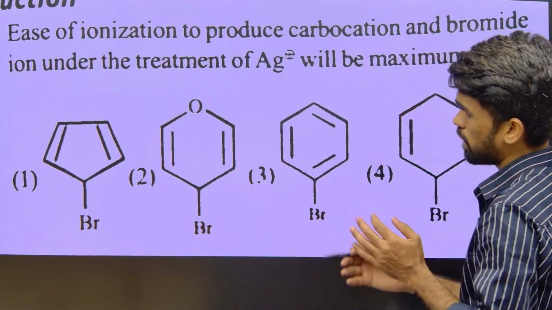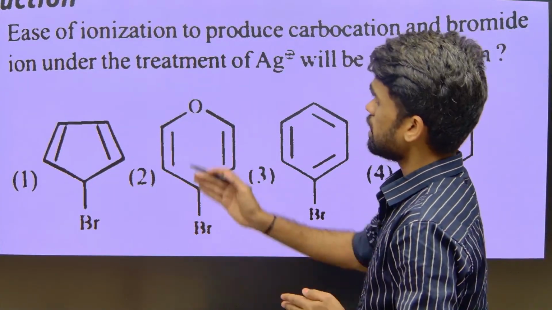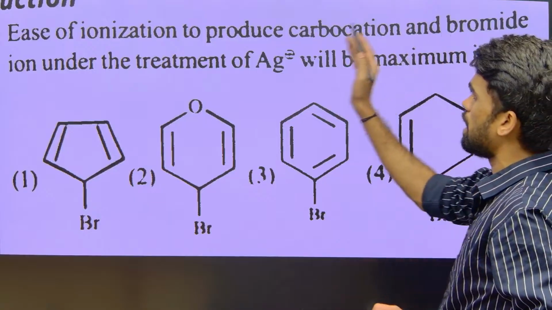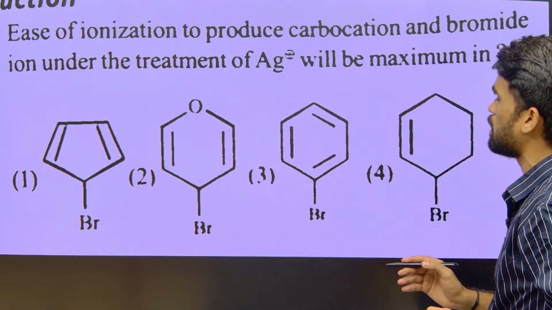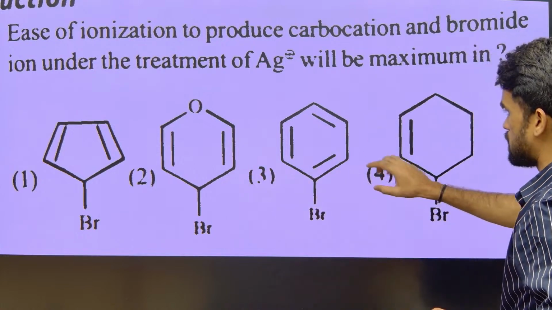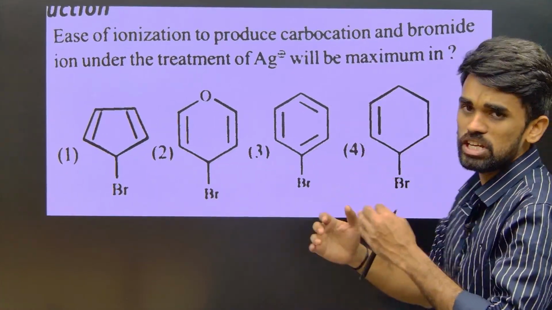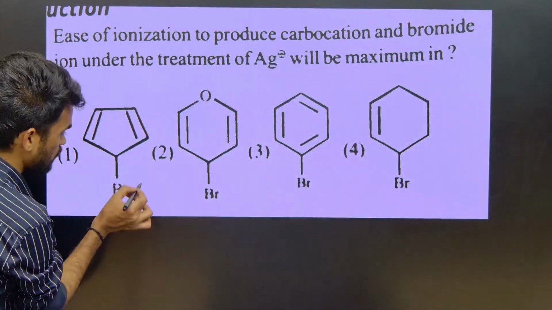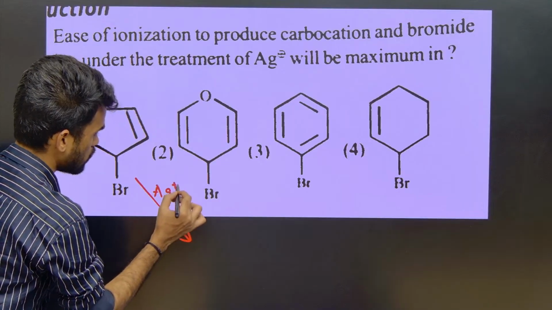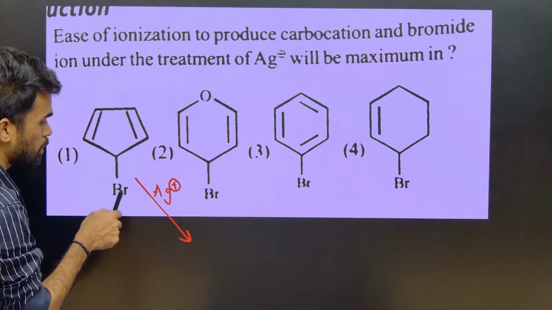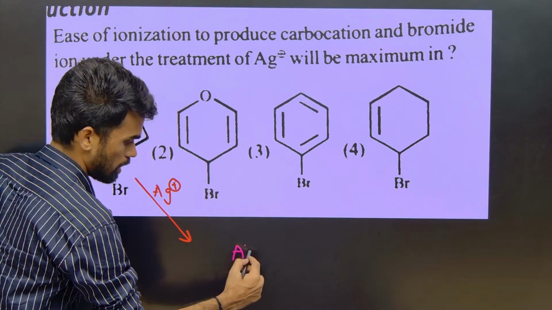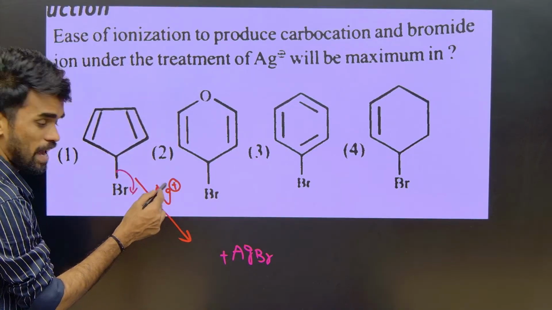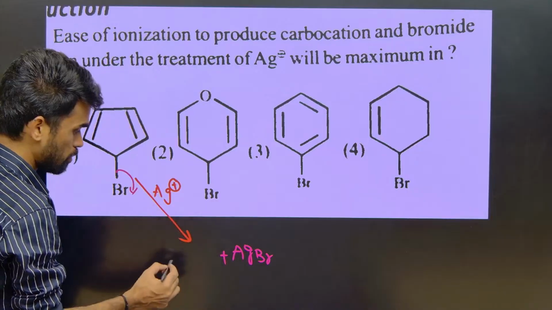Now look at question number 1 here. The ease of ionization to produce carbocations, bromide ion under the treatment of Ag plus will be maximum. Which of these 4 options will have maximum ionization ability, which is easily ionized when we treat with a silver ion? Whenever we treat the compound with silver ion, it will form AgBr, a precipitate, and Br minus comes out and pairs up with the silver cation to give the AgBr salt.